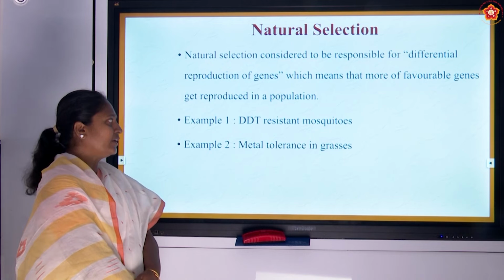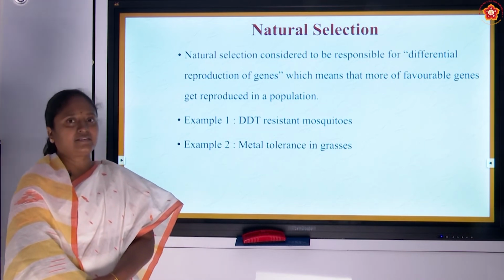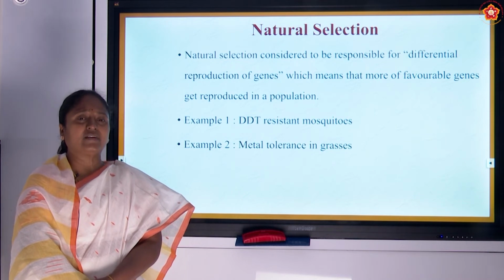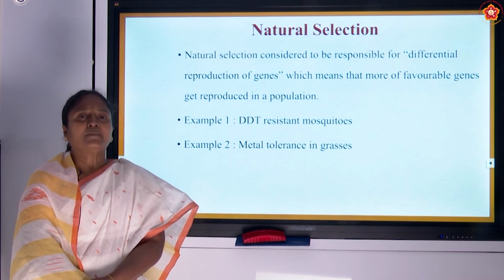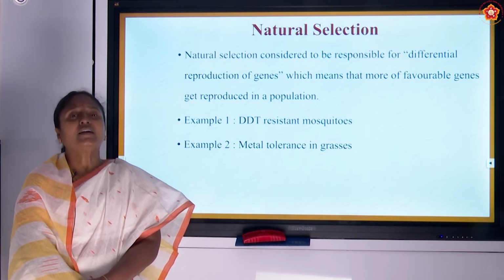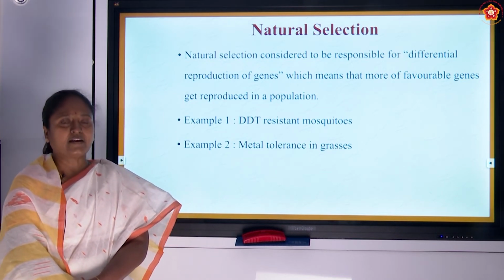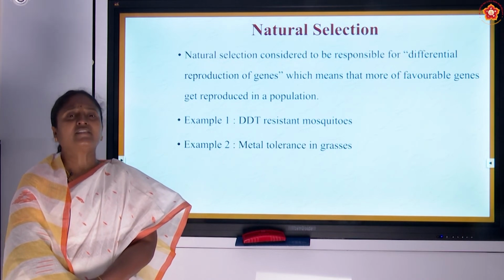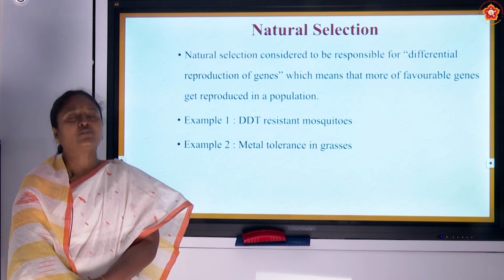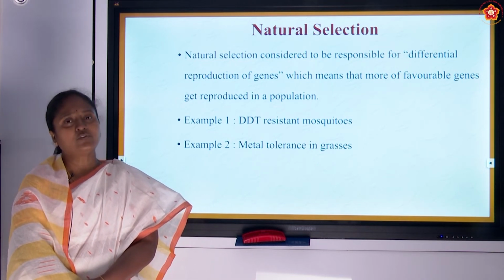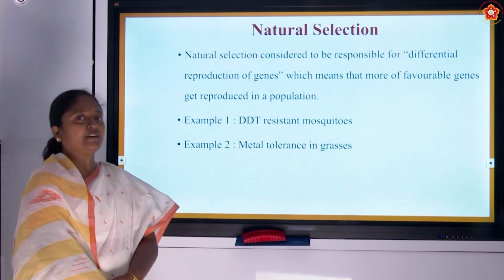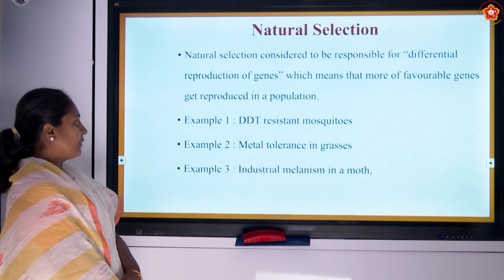Similarly, we have example 2, metal tolerance in grasses. When the road was first constructed and petroleum vehicles were moving on the road, most of the shrubs and plants present around that environment tended to die because of the force and also the heat generated and the toxic chemicals released. Now you can see that grass is growing everywhere, right? Near the roads also you can see these growing, because the grass has accumulated more resistance to some of the pollutants such as metal.